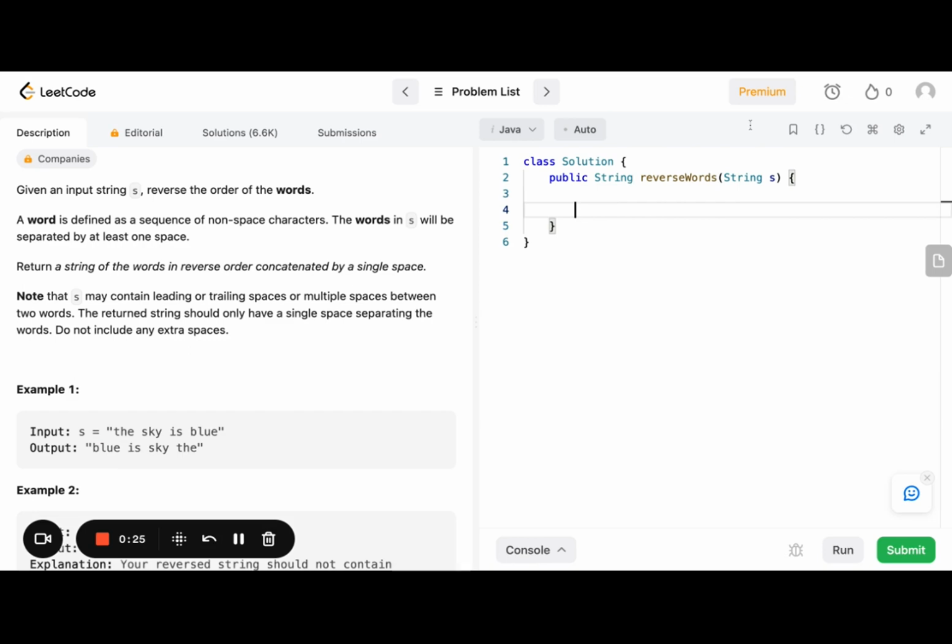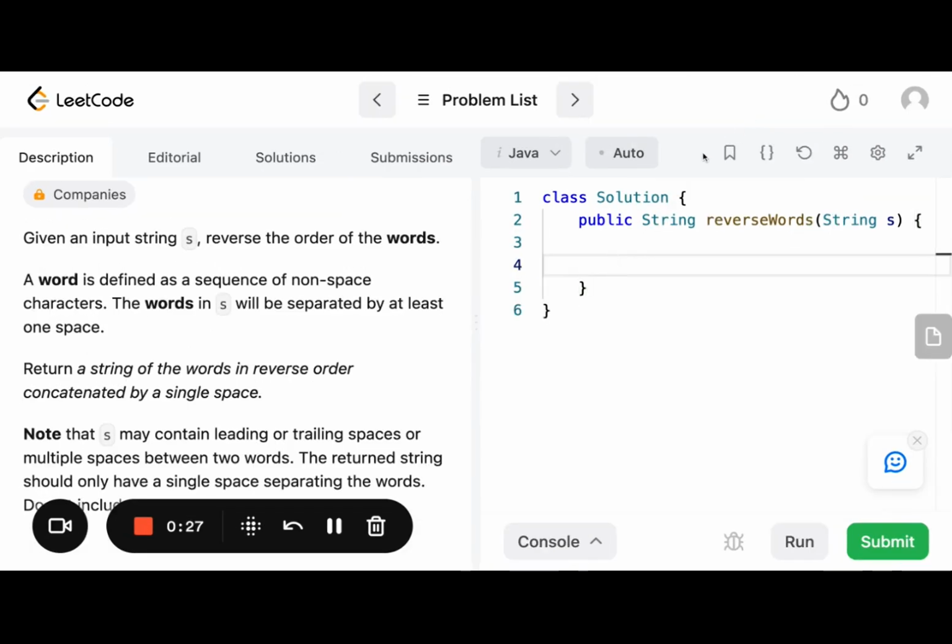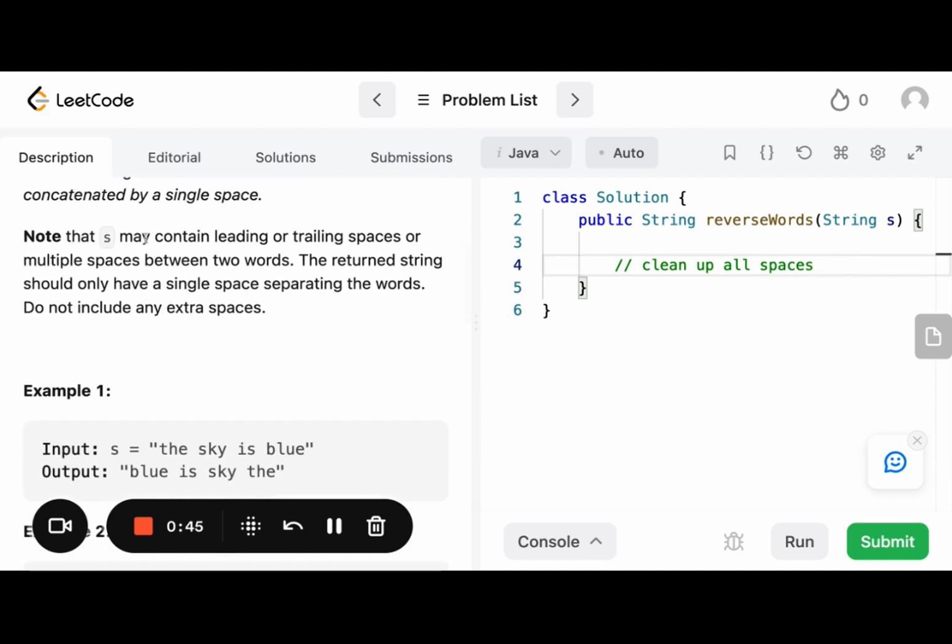Okay, so continuing on from the iPad demo I just showed of the logic we'll take to approach this. So let's just write some pseudocode. So we'll say clean up. The first thing we're going to do, clean up leading spaces. We'll just say clean up all spaces. That includes leading spaces, trailing spaces, and also multiple spaces between two words.